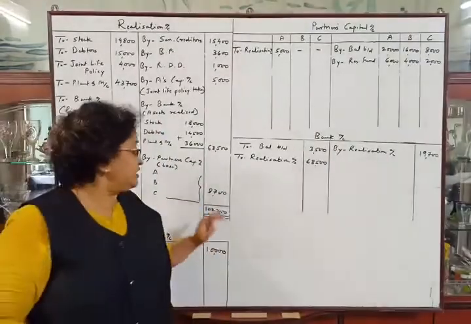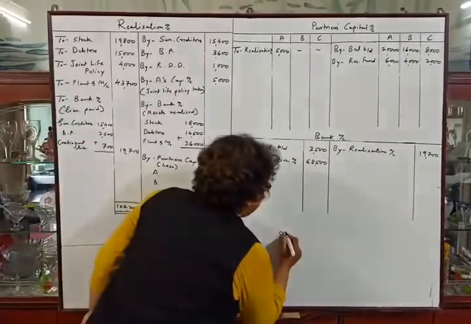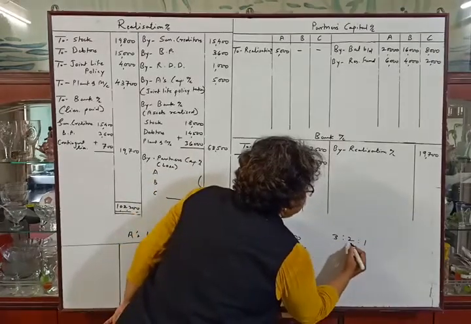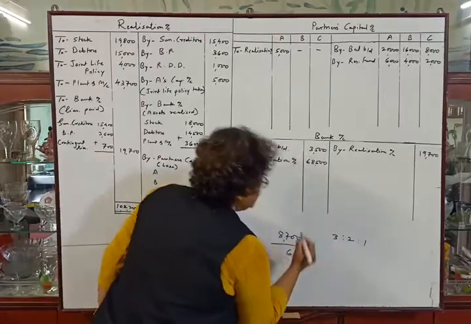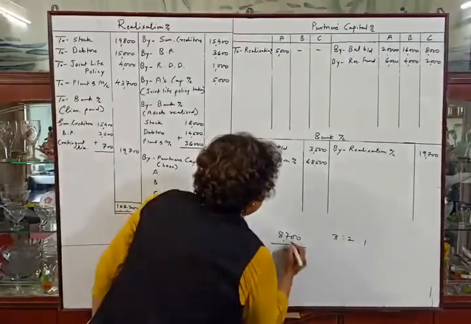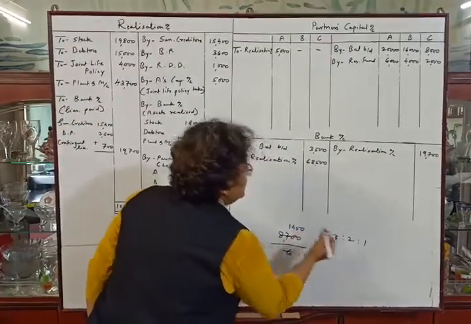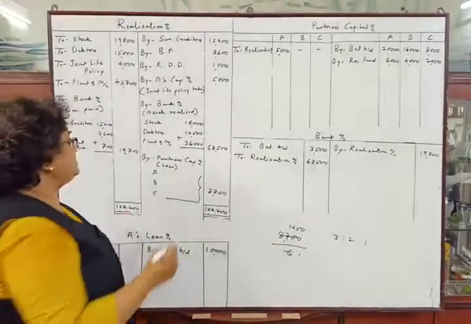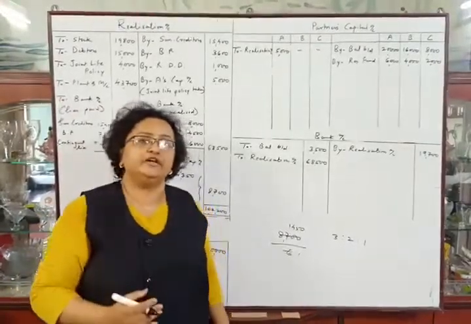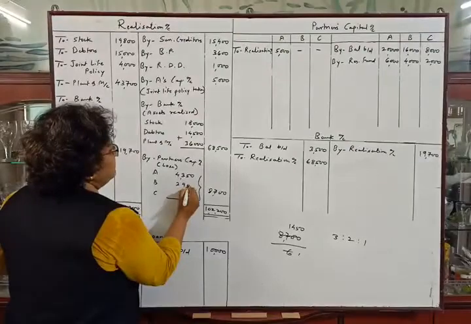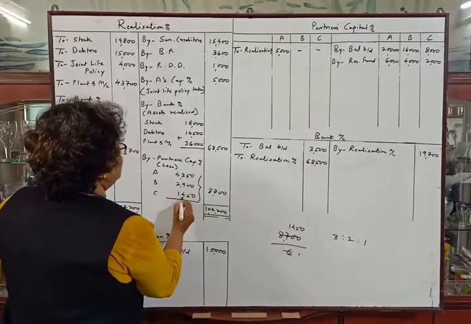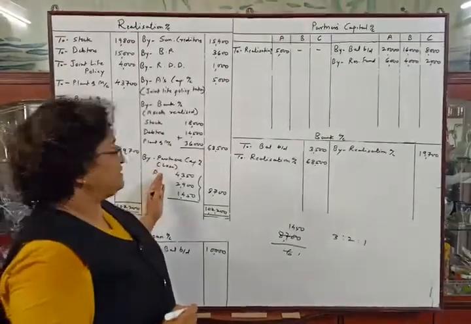While distributing this amount, we have to divide 8,700 by total of 3:2:1, that is 3 plus 2, 5 plus 1, 6. The division will be 1,450. 1,450 into 3, that is 4,350 to A. 1,450 into 2, that is 2,900 to B. And 1,450 into 1, that is 1,450 to Mr. C. Okay. Make the second posting.